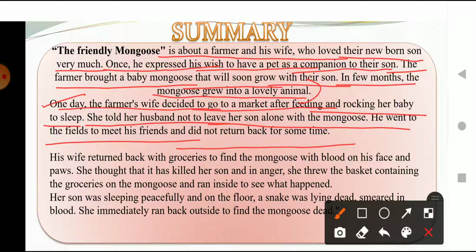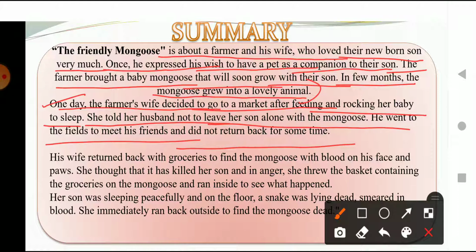She asked her husband to keep an eye on their child as well as on the mongoose, because she was not confident that now that the mongoose has grown up, she could leave it with the child alone in the house. The farmer replied that she should not worry, because they could both be left alone, as they were best of friends now.